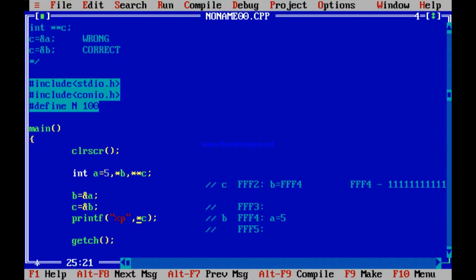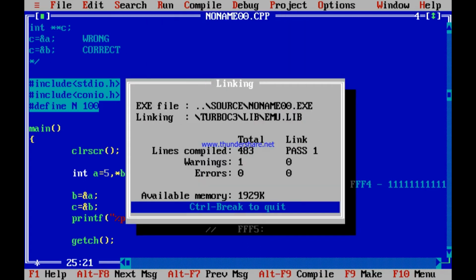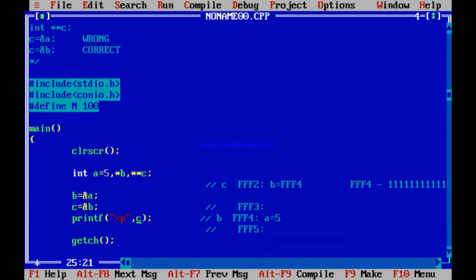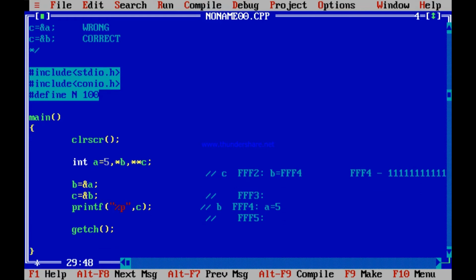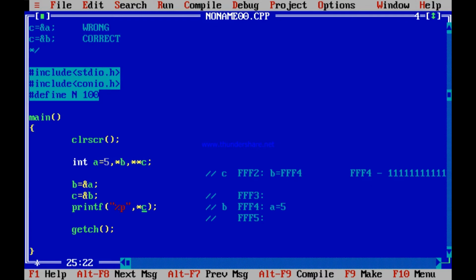See, you remember, only C was printing FFF2 because C is FFF2. But the content of C is B, FFF4. So if I print C, it is FFF2. If I print *C, it is again an address. It prints FFF4. I think you understand.